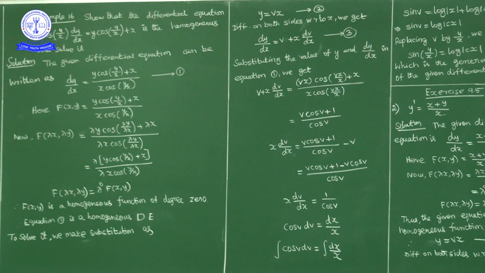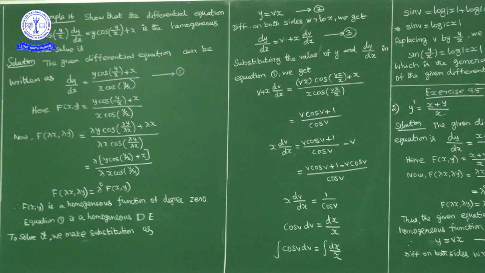I'll repeat once again. Here the given differential equation is dy upon dx equal to y cos(y by x) plus x upon x cos(y by x). This is the given differential equation. First of all, we have to show that this given differential equation is a homogeneous differential equation.